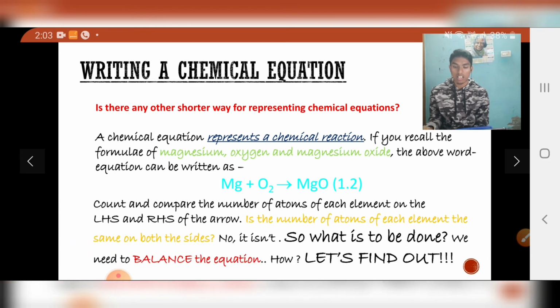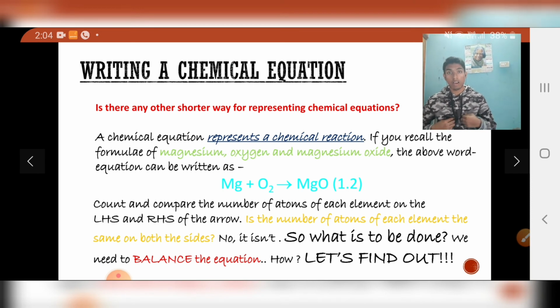Chemical equation is the shorter way. A chemical equation represents a chemical reaction, but in a shorter way. It explains a chemical reaction in a simpler, shorter manner. You might recall the chemical formulas of the chemical atoms that we have in this universe. You have seen the periodic table of the chemical atoms, right? Now we are going to use this formula here. Now recollect the chemical formula of magnesium, oxygen and magnesium oxide. What are they?